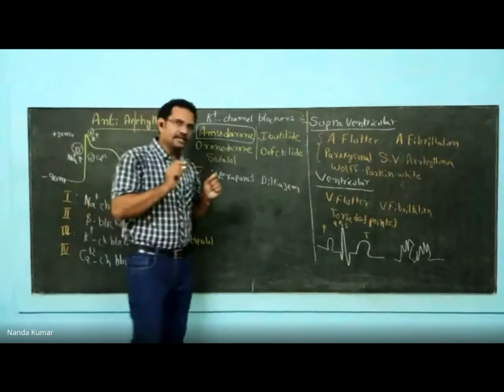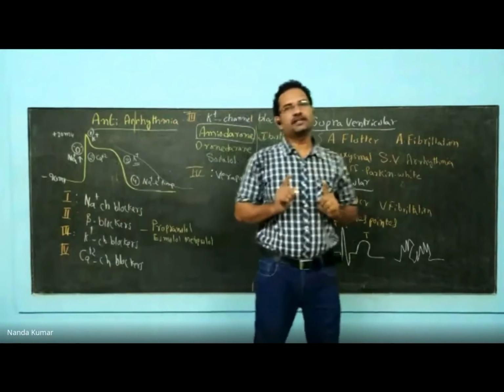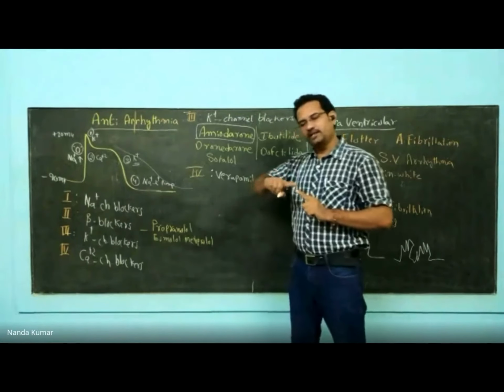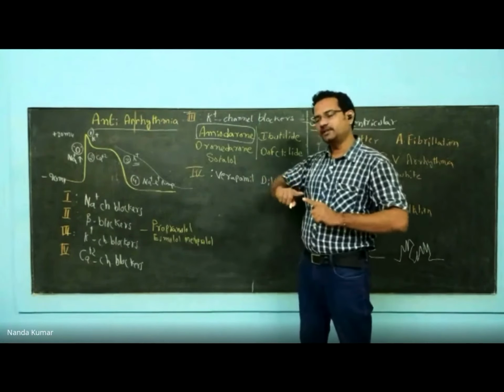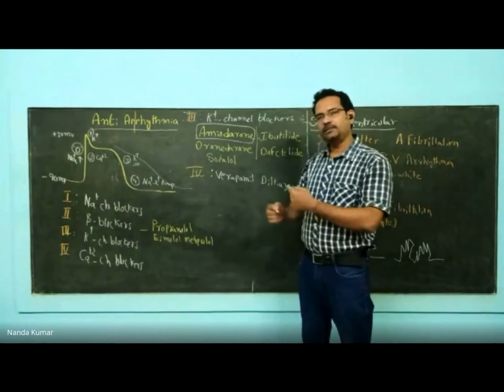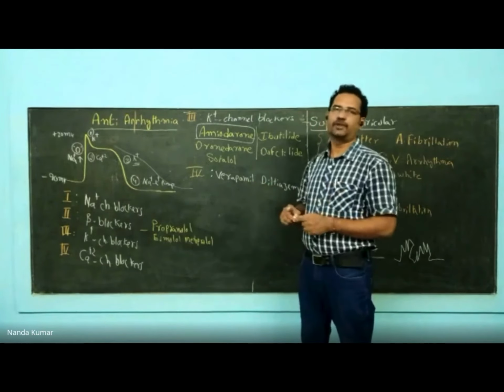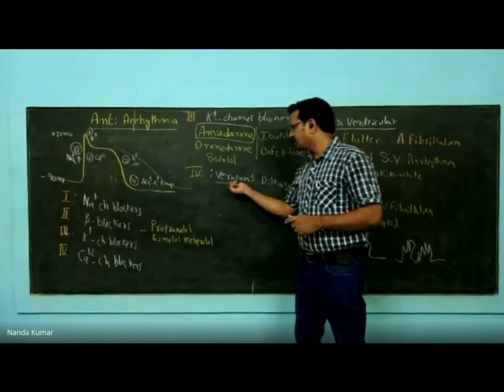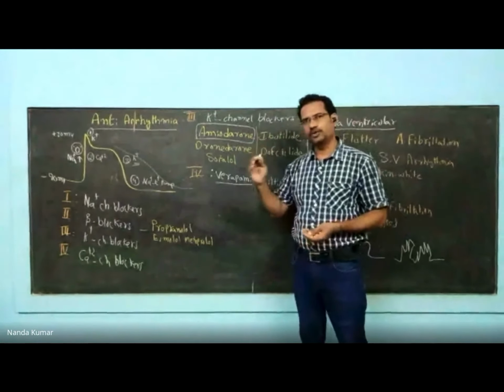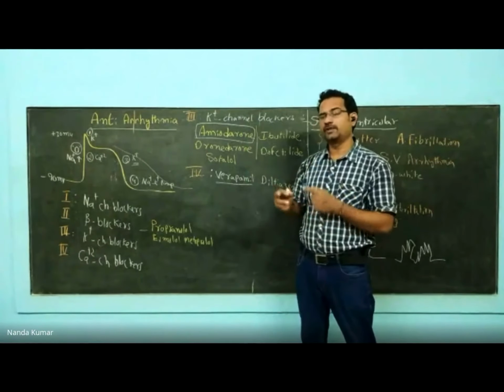Now, for all calcium channel blockers, the mechanism of action is similar. They block L-type calcium channels. When the L-type calcium channel is blocked, calcium entry into the cell is inhibited. If calcium is not getting inside the cell, actin-myosin combination will not occur, contraction will not take place. Verapamil, especially, acts at nodes. SA node and AV node calcium channels will get blocked.